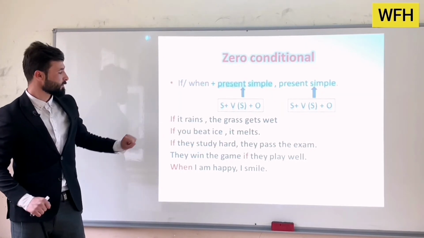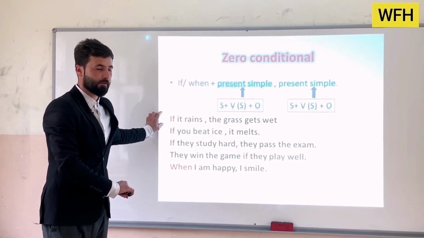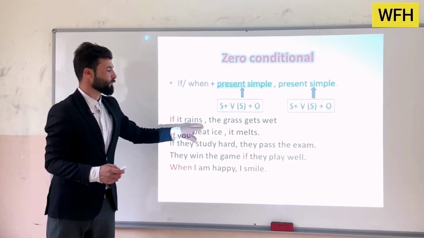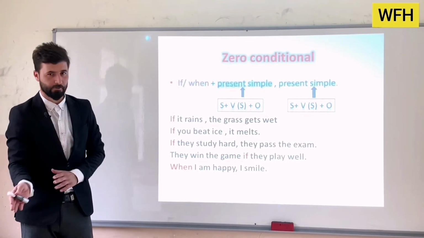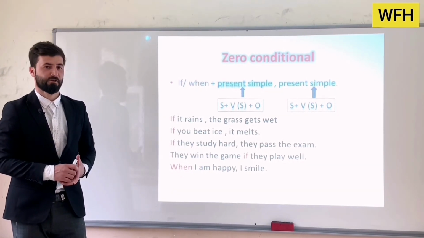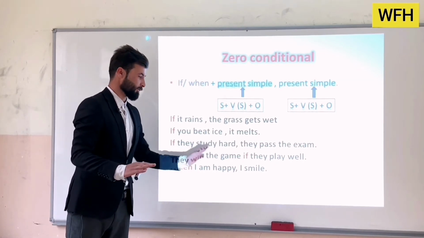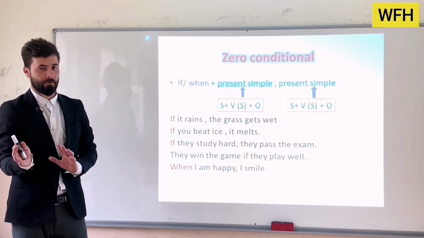Why? Because if the if clause starts at the beginning, then you need a comma between the two clauses. But if the main clause starts at the beginning, then you don't need a comma between the two clauses.